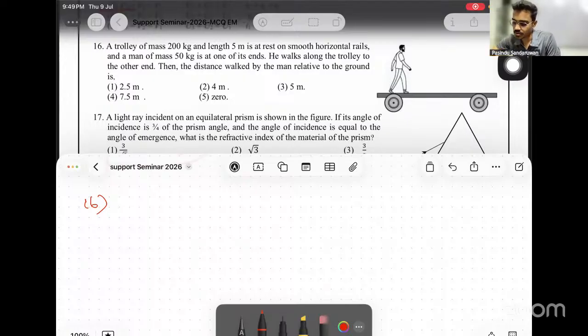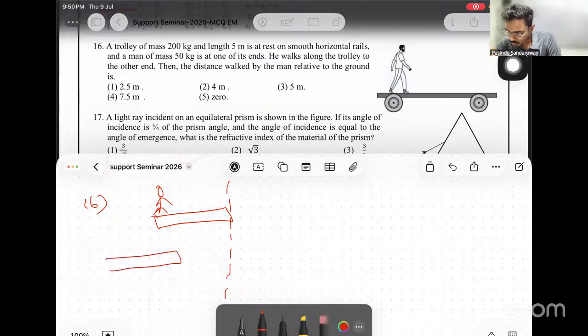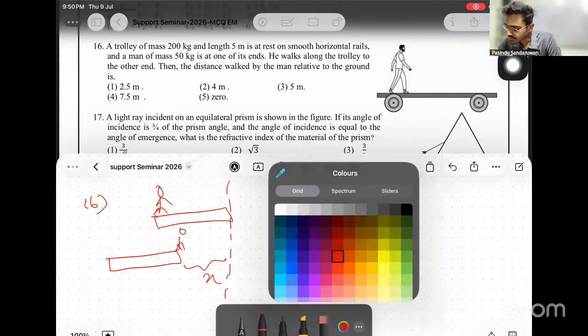Okay, so we can solve these types of questions using conservation of center of mass. Let's consider this as a common axis, and once this person walks, the trolley goes backwards. Let's say the distance traveled backwards is x.